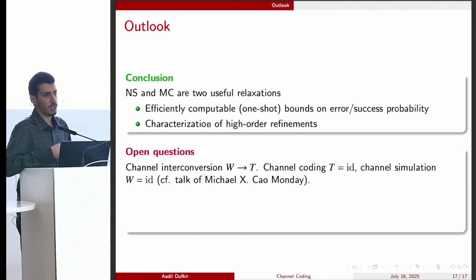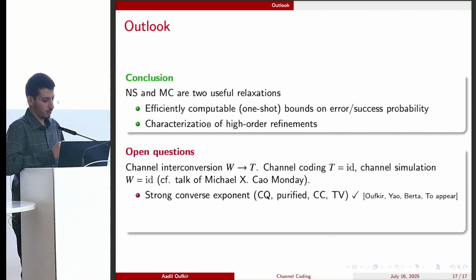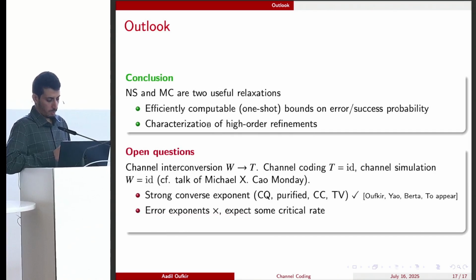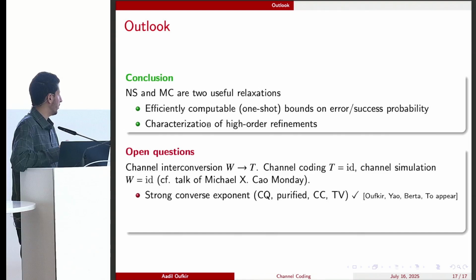So the first order of channel interconversion is given by the ratio of the channel capacities, but nothing is known beyond that. So recently we have explored the strong converse exponent in the classical-quantum setting under the worst-case purified distance, as well as the strong converse exponents in the classical setting under the worst-case total variation distance, together with Yongsheng and Mario. This work will appear soon. But there are many other settings that remain open here.